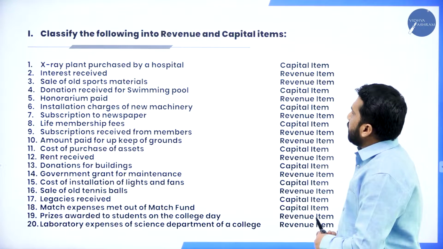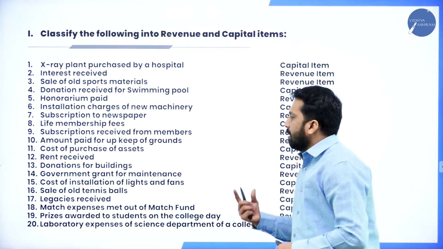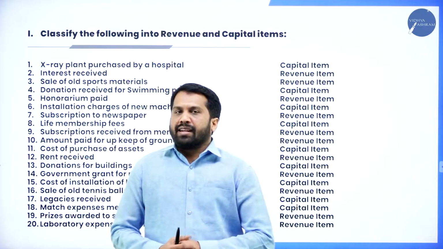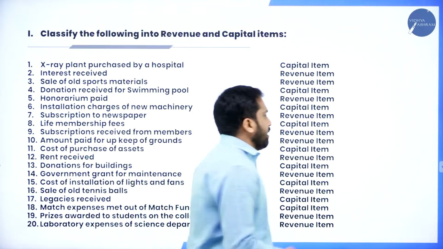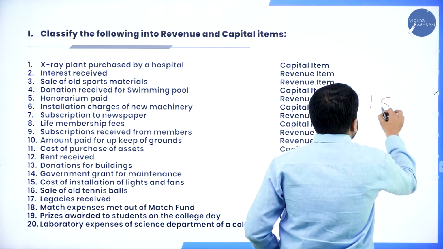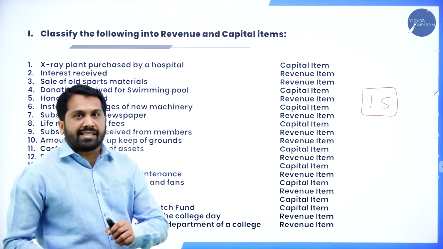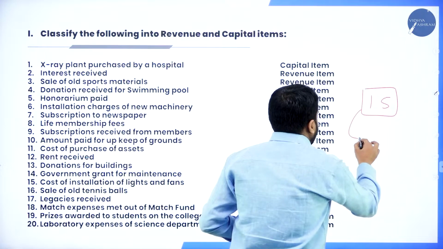First one, classify the following into revenue and capital items. Now, the not-for-profit organization unit will come for 15 marks. How will the marks be allotted?